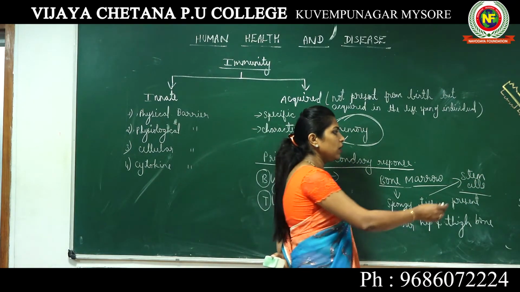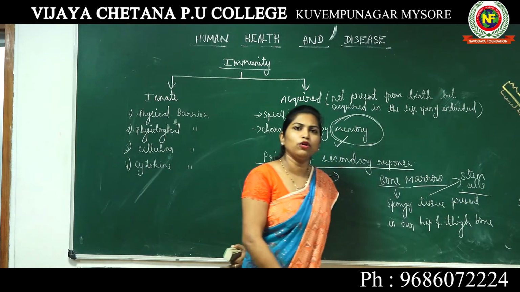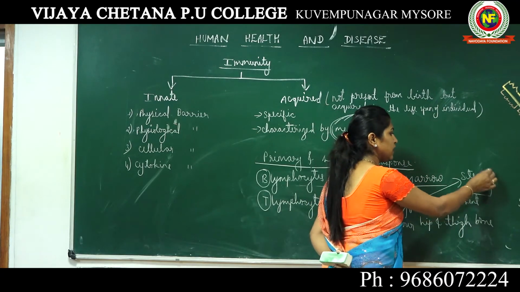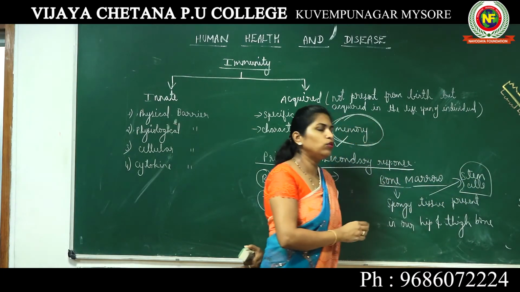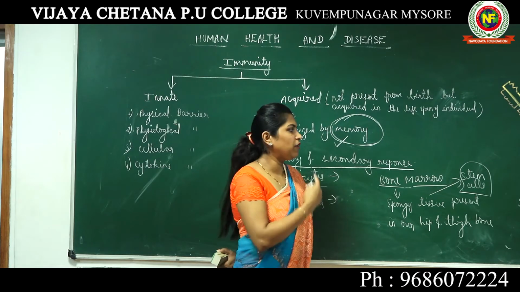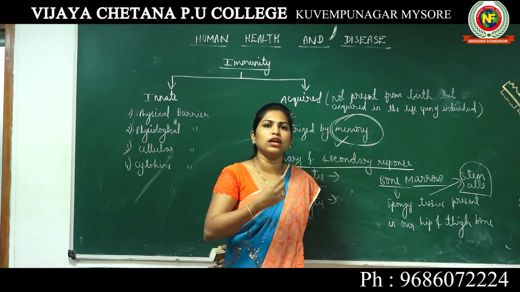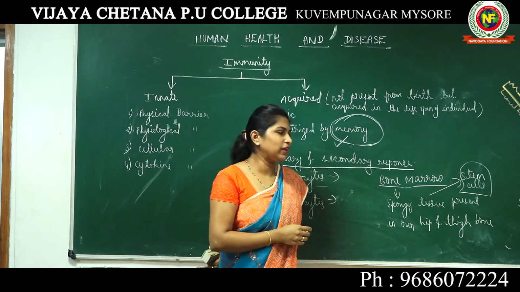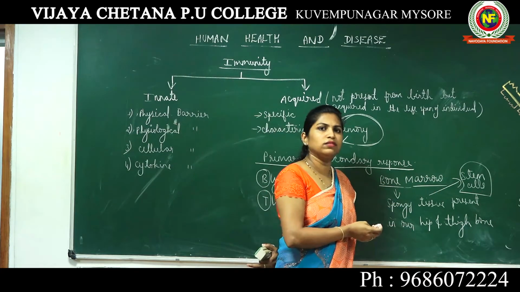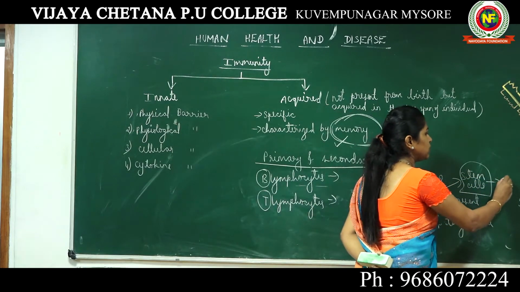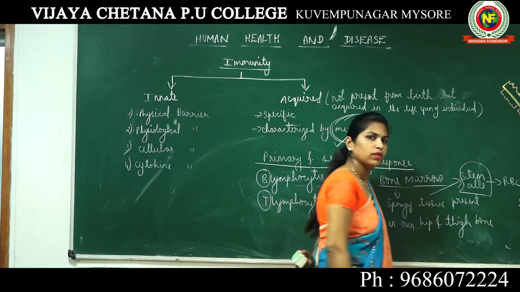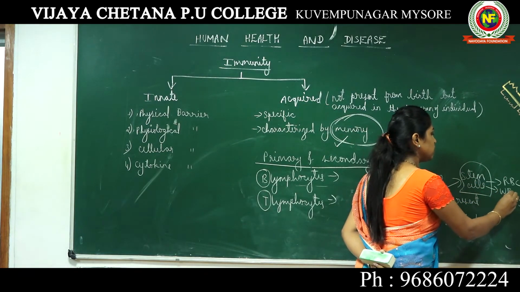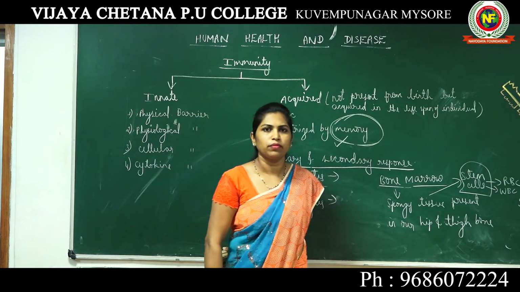Stem cells are some kind of fateless cells. That means these are cells which do not know their function. Depending upon the requirement of the body, they differentiate into different cells. For example, if your body requires RBCs, these stem cells are converted into RBCs. If your body requires WBCs, these stem cells are converted into WBCs.